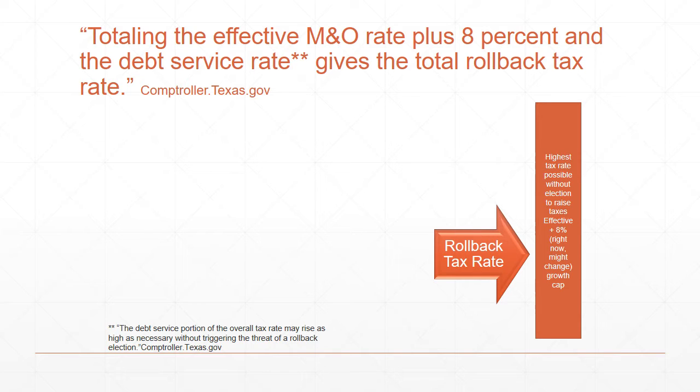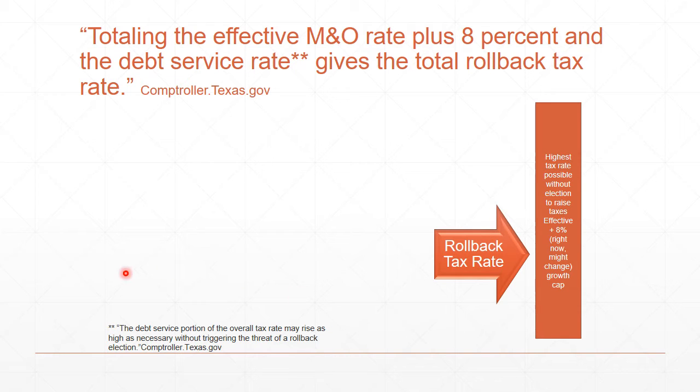So simply on all other taxing entities, totaling the effective M&O rate plus 8% and the debt service rate gives the total rollback tax rate, and that is from the Comptroller of Texas. Down at the bottom, I have the debt service portion of their overall tax rate may rise as high as necessary without triggering the threat of a rollback election.